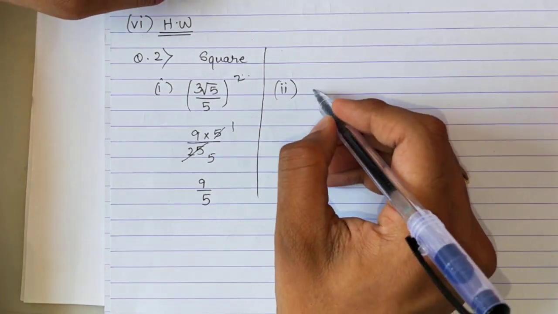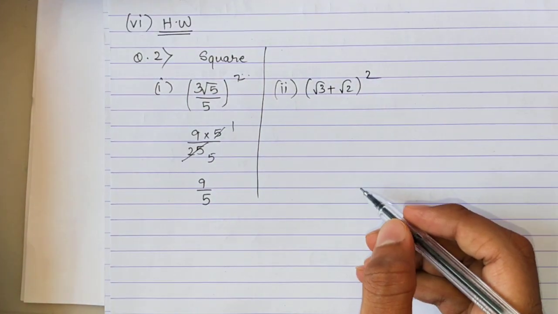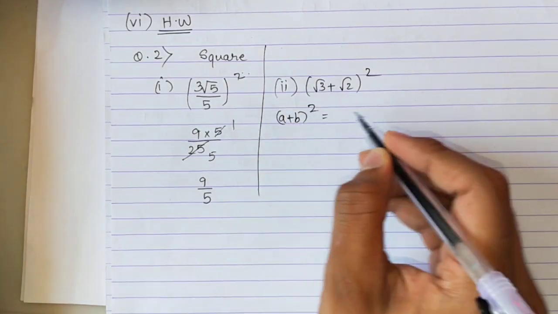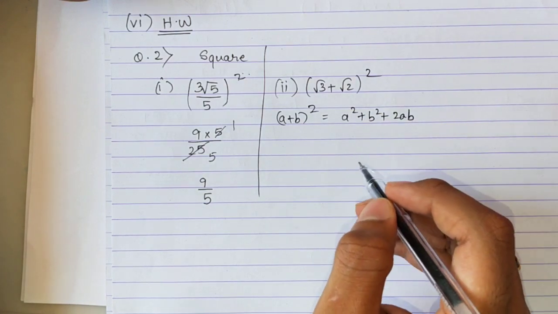The second one is root 3 plus root 2 the whole square. How will you do it? Just apply the formula a plus b the whole square. It is a square plus b square plus 2ab.